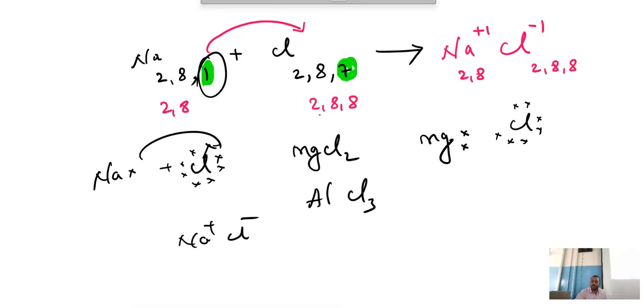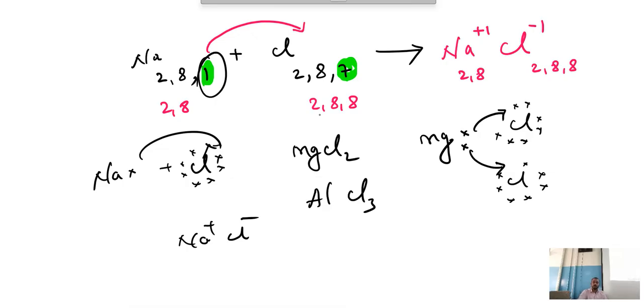Magnesium chloride. So what does it do? 1, 2, 3, 4, 5, 6, 7. Magnesium chloride, how many electrons are left in the outermost shell? 2 electrons. 1 electron it will give for this, 1 electron it will give for this. So this is magnesium chloride.